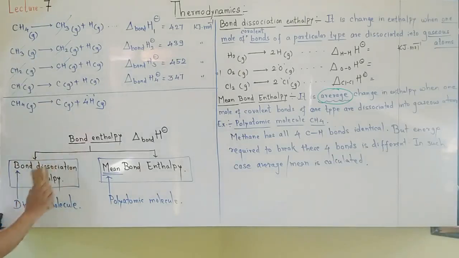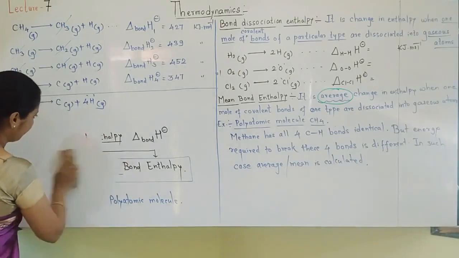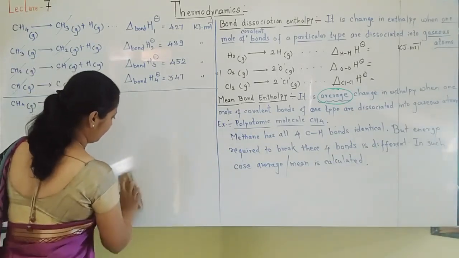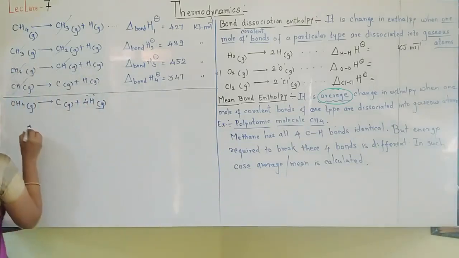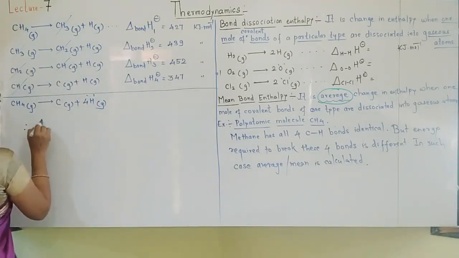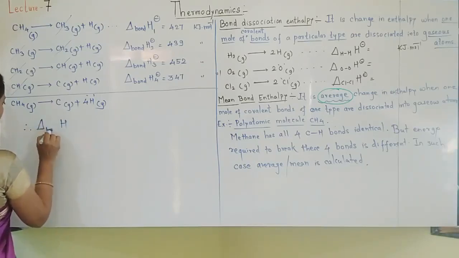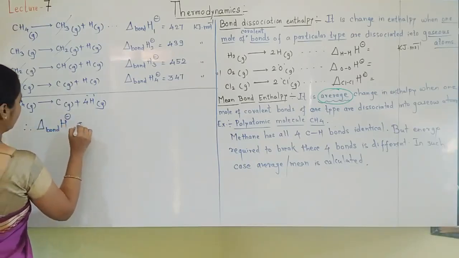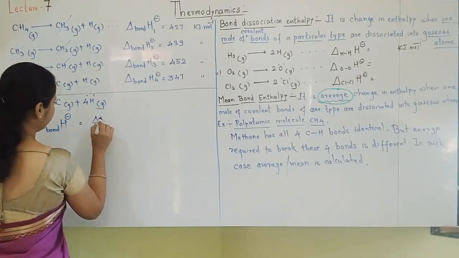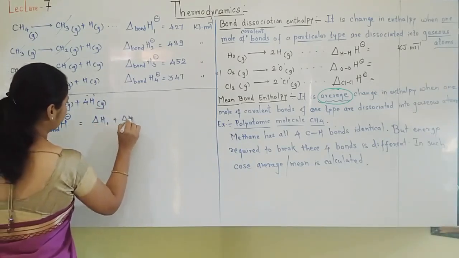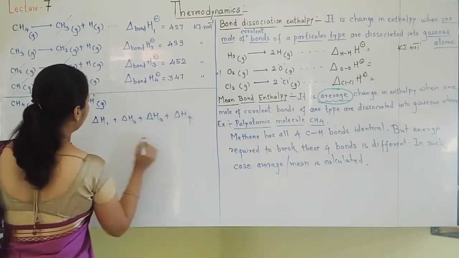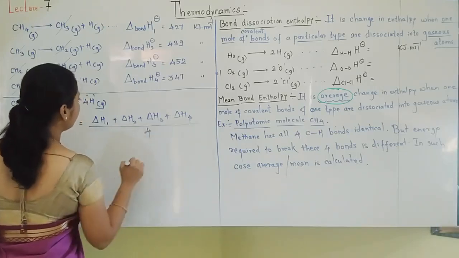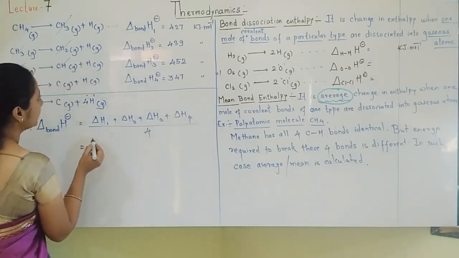Okay, students, write this down so that I will calculate the average here. So I will write delta, whatever 4 values are there, divided by how many bonds are there? 4 bonds are there.